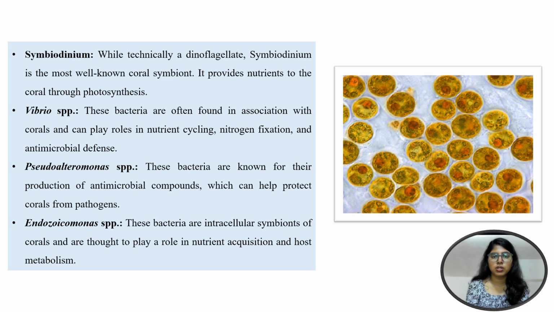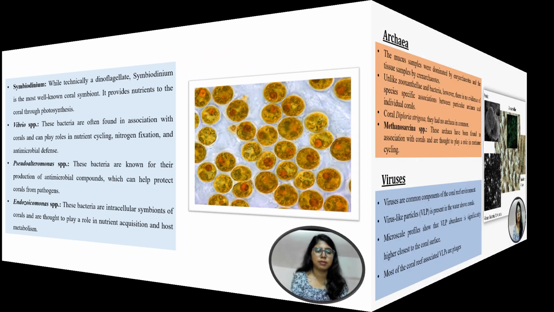Next is Vibrio species. They help in nutrient cycling, nitrogen fixation, and antimicrobial defense. The Pseudomonas species also have a symbiotic relationship with the corals, and they produce some antimicrobial compounds. These compounds help the corals by protecting them from some of the pathogens that infect them. And the last one is Endozoicomonas species. They help the corals by playing a role in nutrient acquisition and host metabolism.